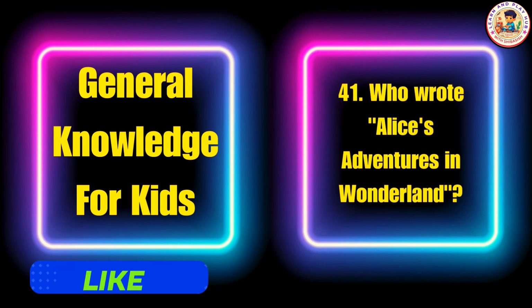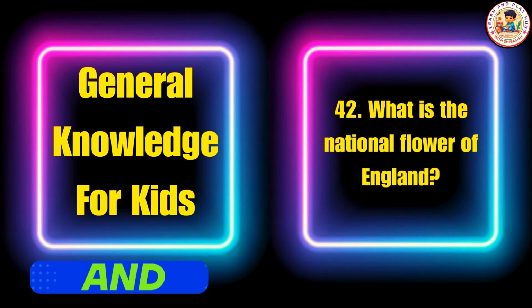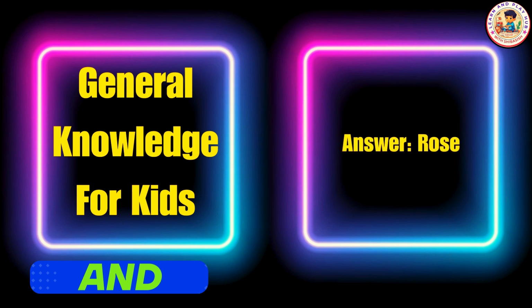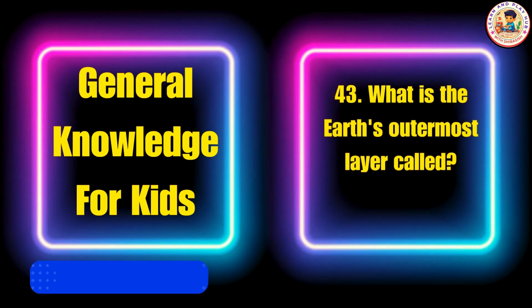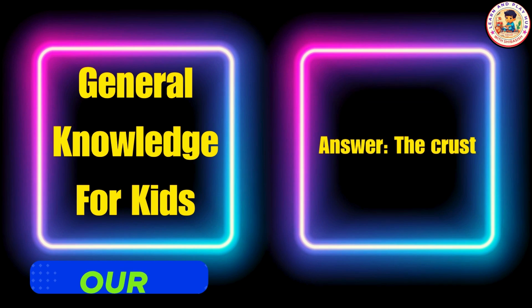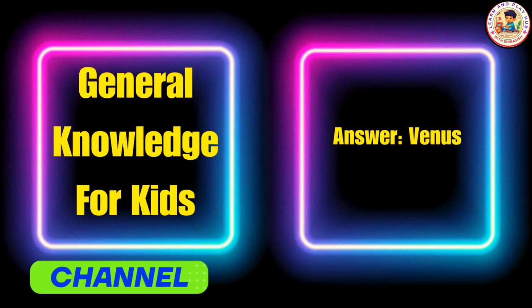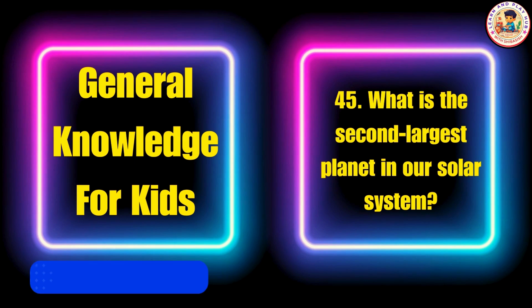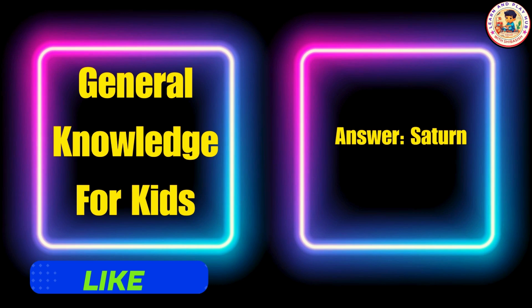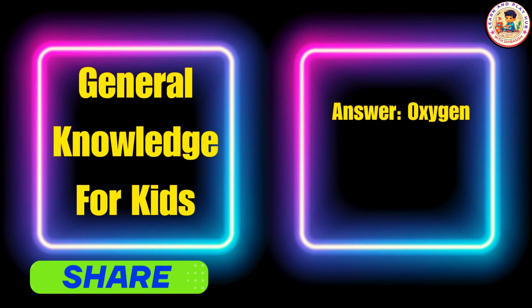Who wrote Alice's Adventures in Wonderland? Answer: Lewis Carroll. What is the national flower of England? Answer: rose. What is the Earth's outermost layer called? The answer: the crust. Which planet is known as the morning star? Answer: Venus. What is the second largest planet in our solar system? Answer: Saturn. Which gas do candles need to burn? Answer: oxygen.